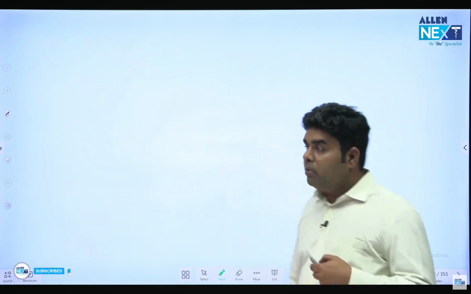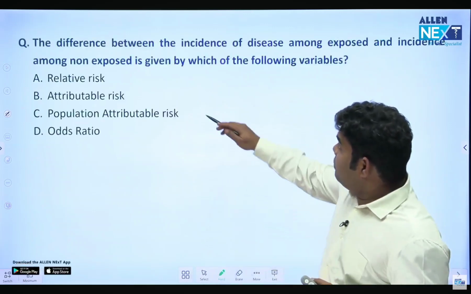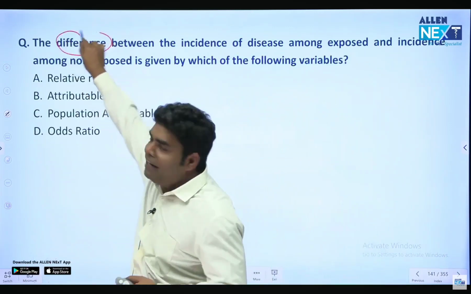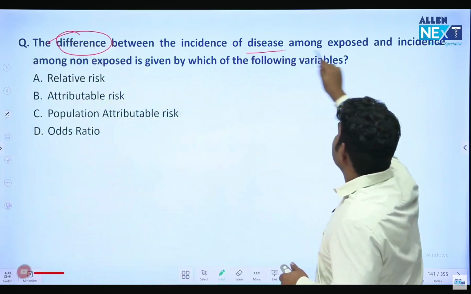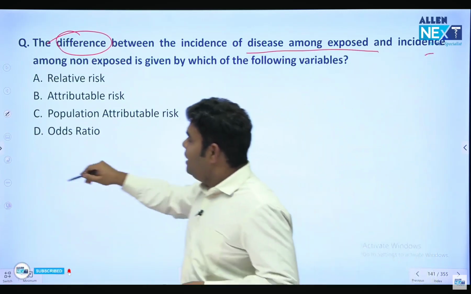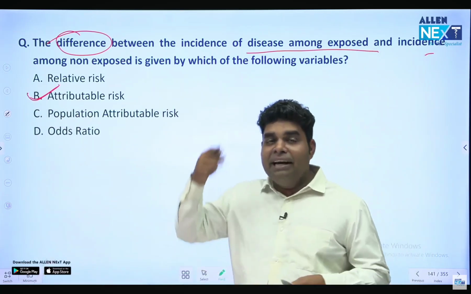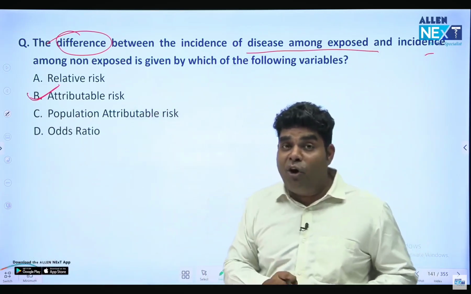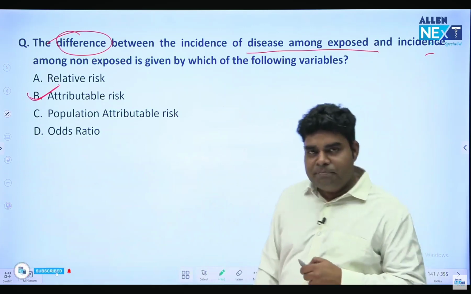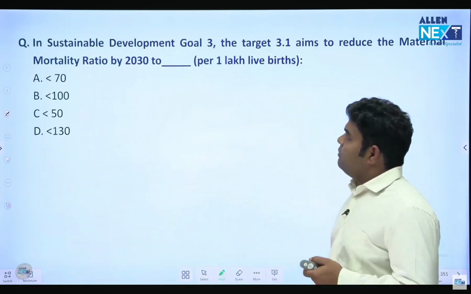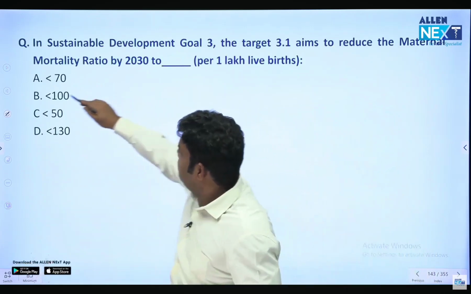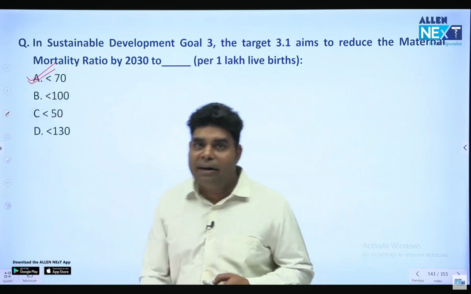The difference between: here they have asked difference, so subtract. Incidence of exposed, incidence of non-exposed. If they subtract, the answer is attributable risk. If in place of difference they write incidence of exposed to incidence of non-exposed, then the answer is relative risk. Okay. In Sustainable Development Goal, what is the target for MMR? Less than 70. This is the target for MMR.